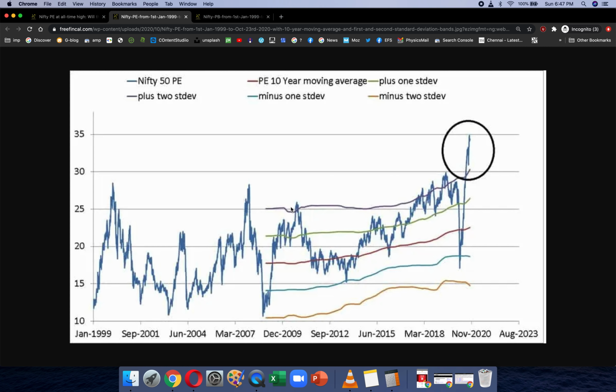And one investor who I respect said that just before the 2008 crash, the Sensex PE was actually much lower than what it was just before the crash associated with the Harshad Mehta scam. So he said at that point in time, investors were not worried about the impending 2008 crash, because they thought the PE was actually lower, and so they did not worry too much about it. But we know things turned out to be different.